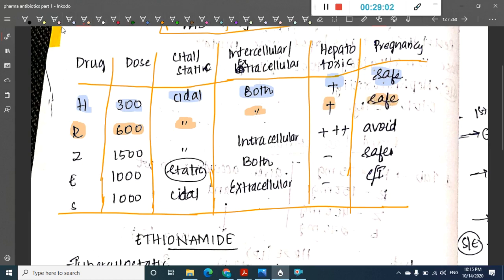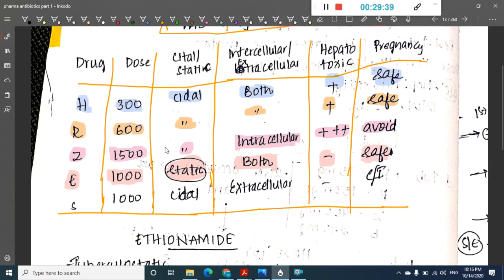Then we have Z, that is pyrazinamide, whose dose is 1500 milligrams, and it is also a cidal drug which is mostly useful for intracellular organisms. It is hepatotoxic and avoided in pregnancy. Then we have ethambutol, which has a dose of 1000 milligrams, and it is a bacteriostatic drug used on both intracellular and extracellular organisms. It is not hepatotoxic, and it is a safer drug.